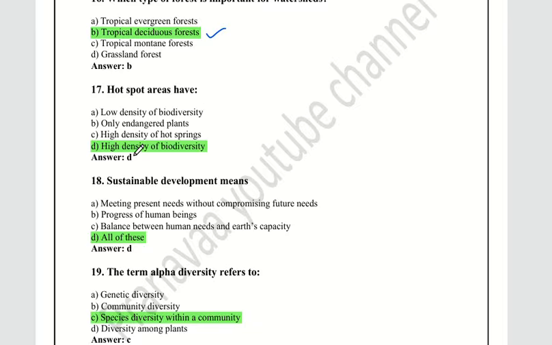Hotspot areas have a high density of biodiversity. So the options are low density, only endangered plants, or high density. You just remember the answer. When you see the question, if there are related key points, just match the key points with the answer, so that you will remember it.